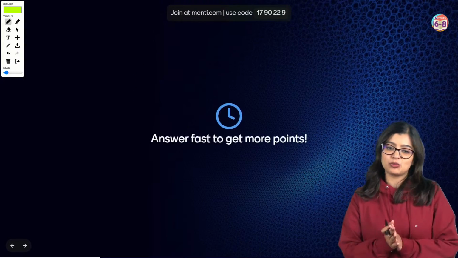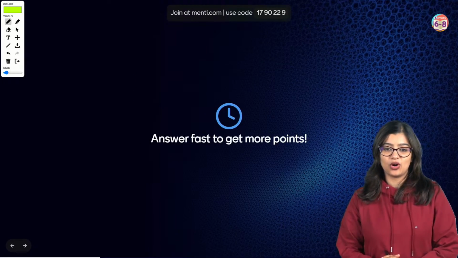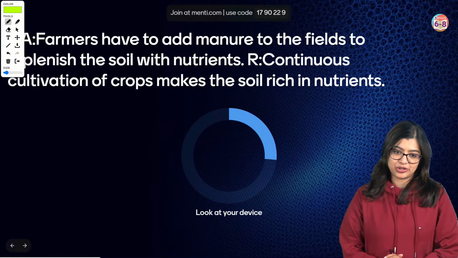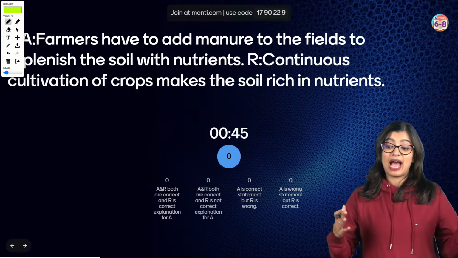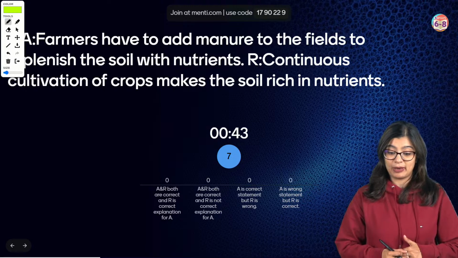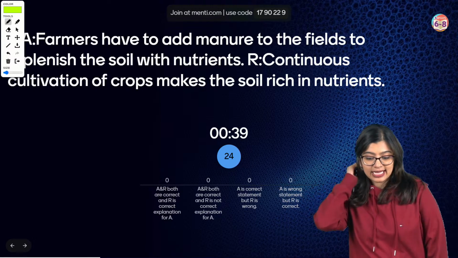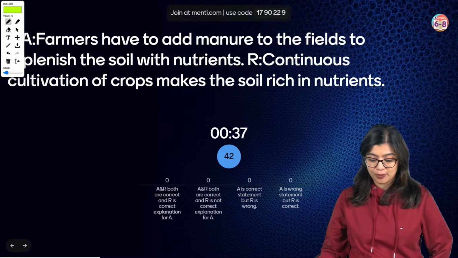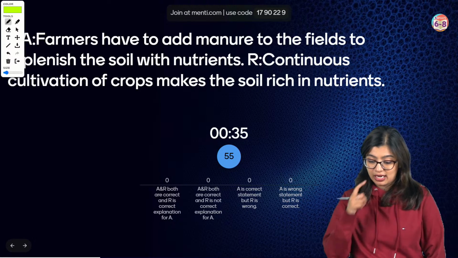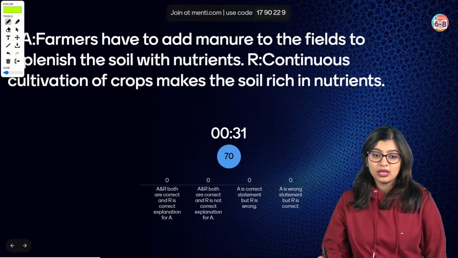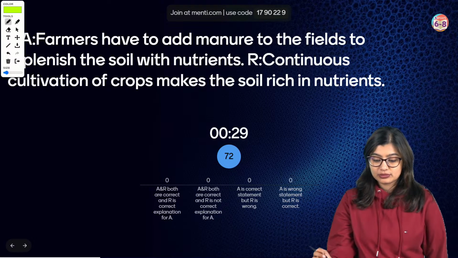Yes, Ananya, let's move on to question number 5. Okay, let's have a look. It's an assertion reason question. Assertion: Farmers have to add manure to the field in order to replenish the soil with nutrients. Reason: continuous cultivation of crops makes the soil rich in nutrients. Okay.